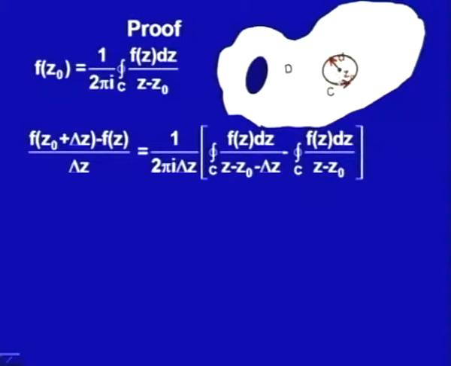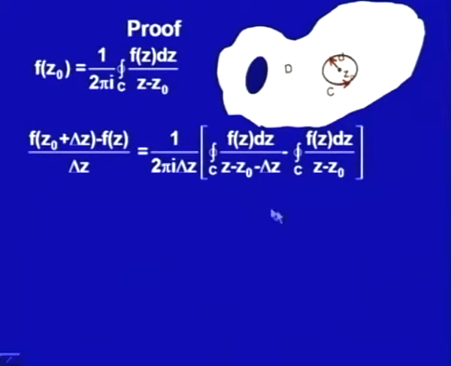So, again using the Cauchy integral formula for that point, I could write f(z naught plus delta z) as 1 upon 2 pi i integral along the contour C of f(z) upon (z minus z naught minus delta z) dz. Now the difference quotient, f(z naught plus delta z) minus f(z naught), upon delta z, I would write as 1 upon 2 pi i integral of f(z) upon (z minus z naught minus delta z), minus f(z) upon (z minus z naught).